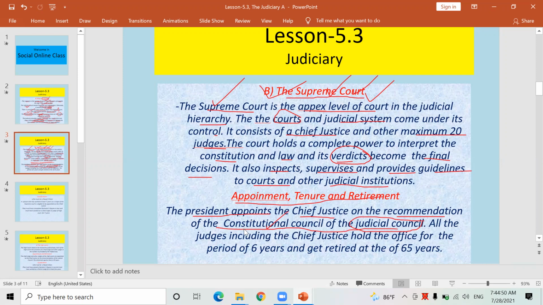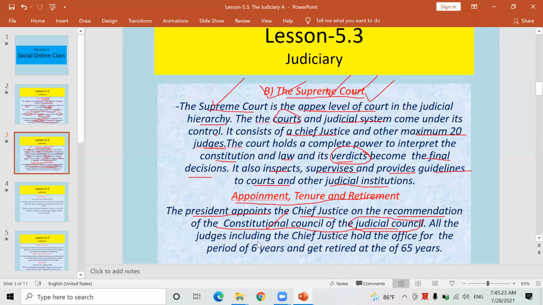In my point of view, whatever I know regarding this, the Constitutional Council recommends the particular judge who has long experience in giving justice, working in the High Court, Supreme Court, or District Court. Such a person is appointed to the post of Chief Justice. The Constitutional Council recommends him or her, and the President actually appoints that person.